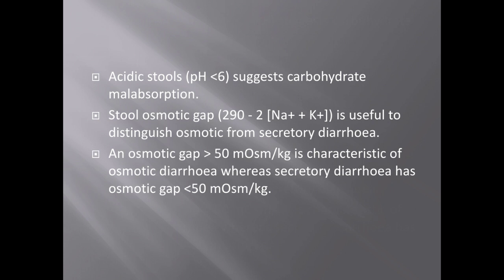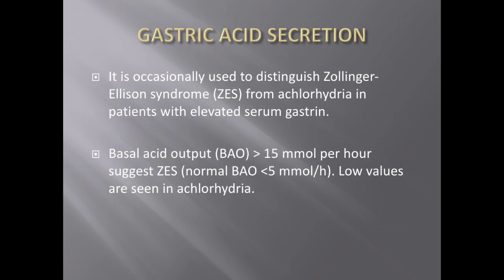Okay, this is a very useful test for differentiating osmotic diarrhea from secretory diarrhea. If this gap is more than 50 milliosmoles per kg, it indicates the patient might have osmotic diarrhea. In secretory diarrhea, it will be less than 50 milliosmoles.